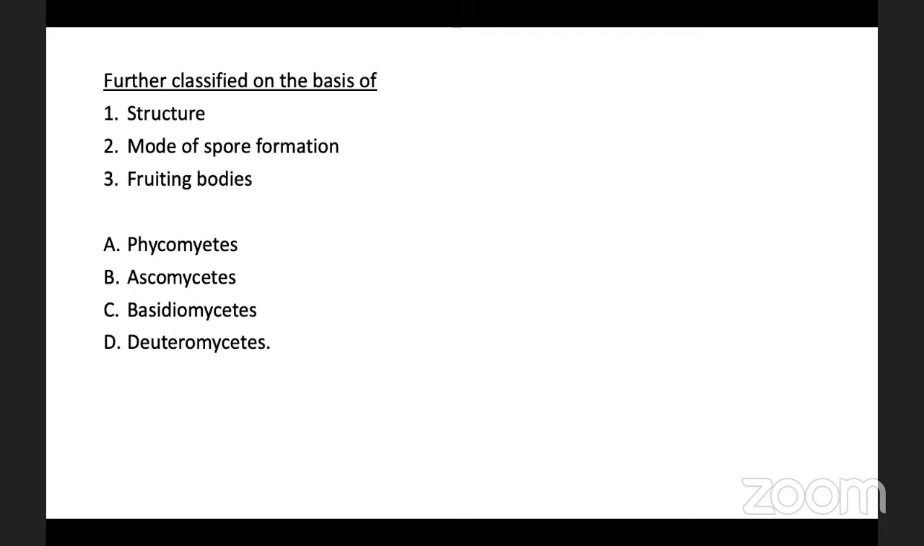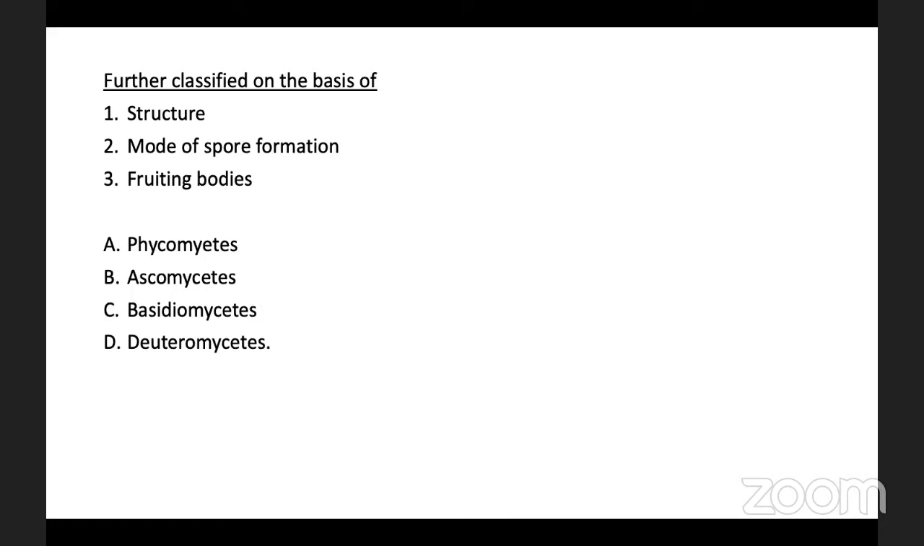Fungi are further classified on the basis of their structure, mode of spore formation, and fruiting bodies. Structure means the fungi show the hyphal body. The hyphae may be branched or unbranched. That is structure.